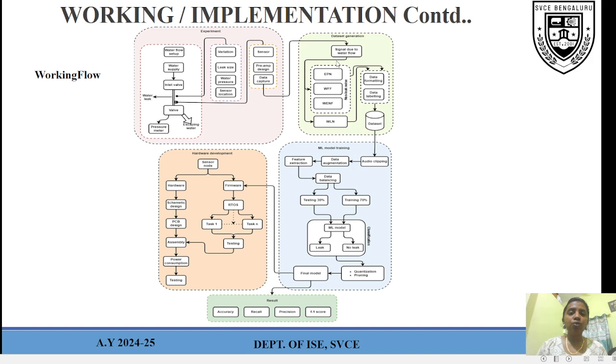In the signal due to water flow, which consists of non-leak noise and leak noise, we have non-leak noise like EPN, WFF, WENF, and the leak noise is WLN. From the leak noise and non-leak noise, we enter into data formatting. After data formatting we need to have the data labeling. After data labeling, the data set will be formed. We have noted the data set is leak and non-leak.